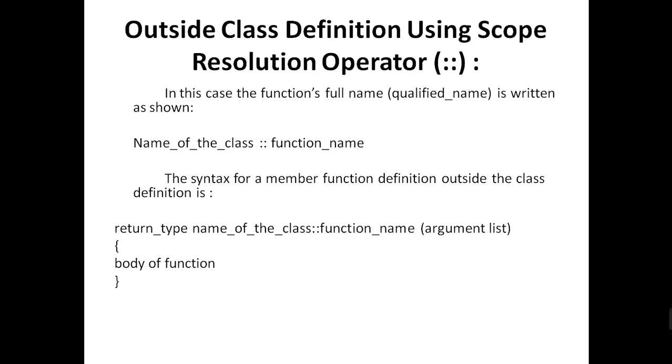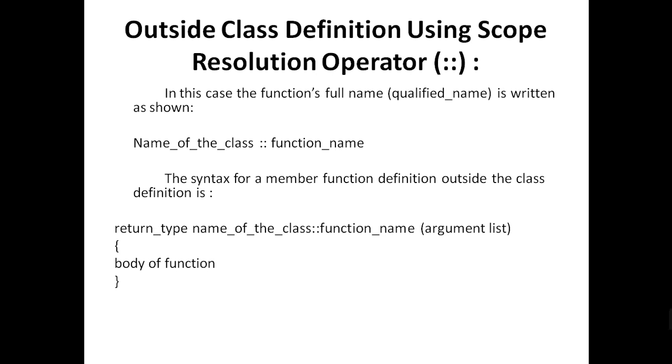Here you see the syntax: the name of the class, followed by the scope resolution operator, followed by the function name. That is the full form of defining outside the class, outside the class definition using scope resolution.